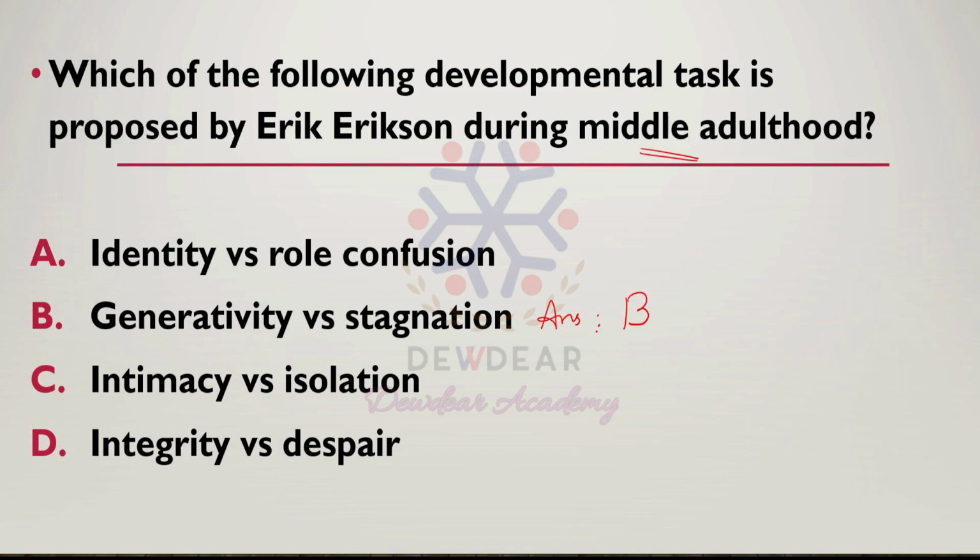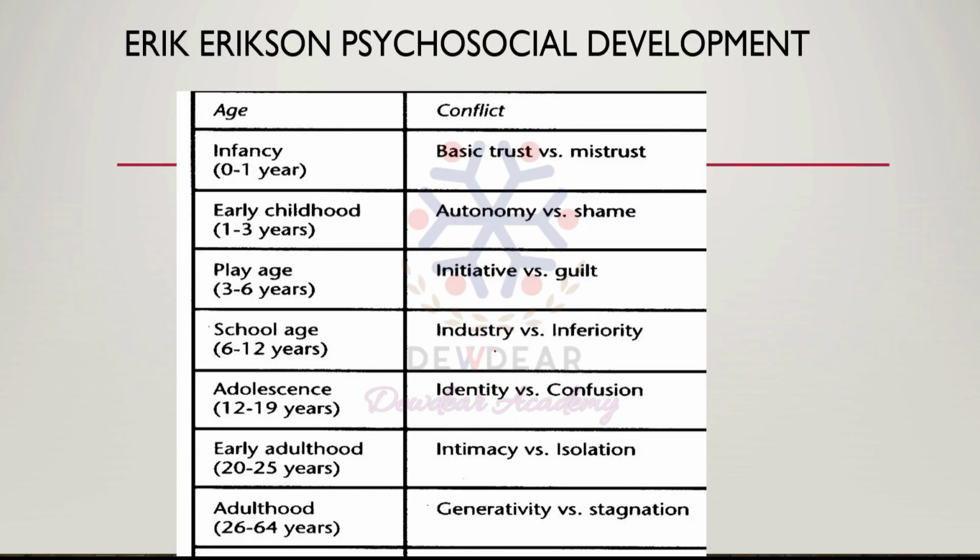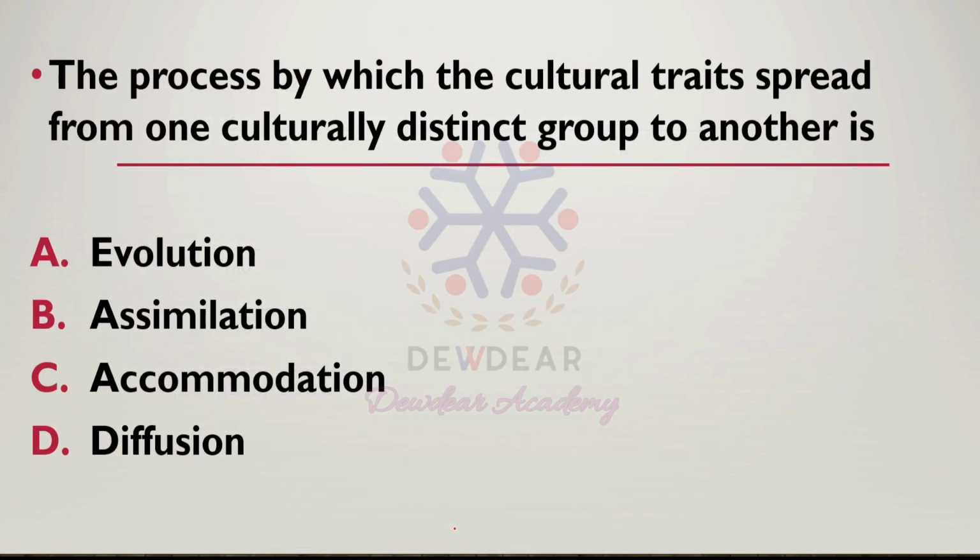According to Erik Erikson, during middle adulthood the psychosocial developmental task is generativity versus stagnation. Okay, then the next question.